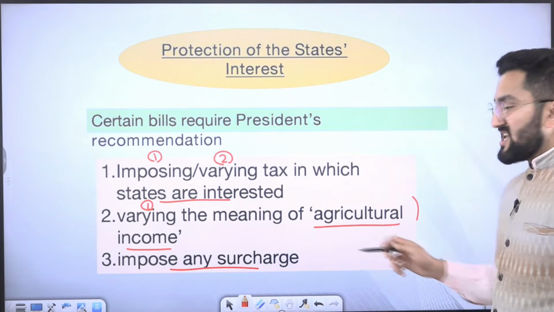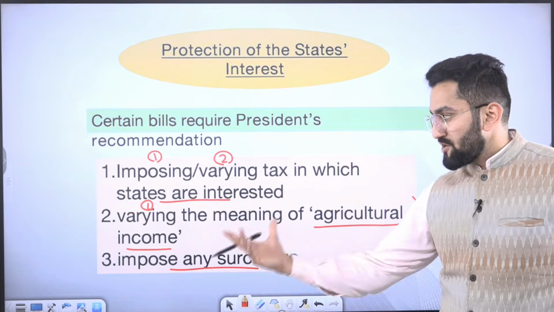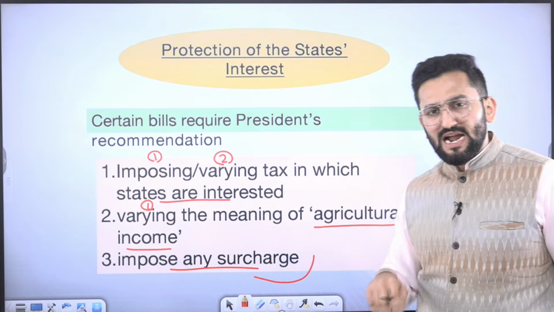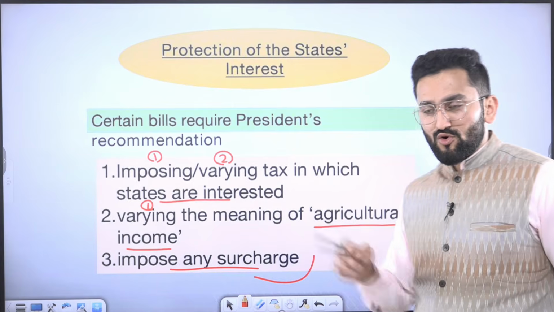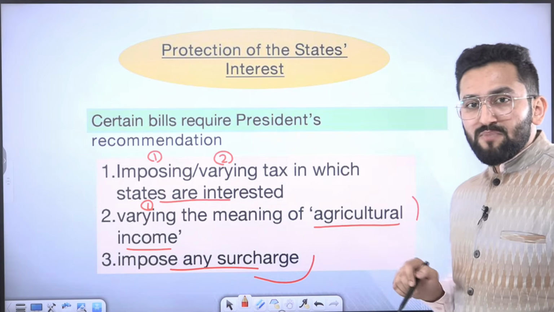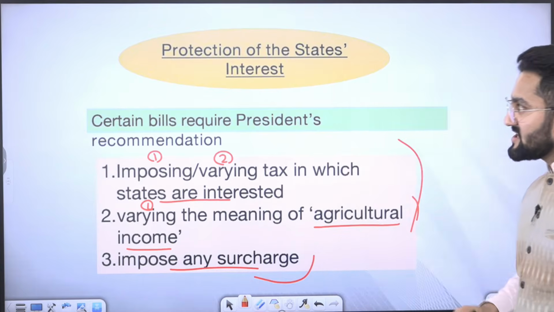Varying the meaning of agriculture income. As you know, agriculture is the prerogative of the state. So if you vary this, it may hamper the state interest. Impose any surcharge or additional charge on any specific income category or area. So in this case, the President's prior recommendation is required. Okay, please remember these three cases.